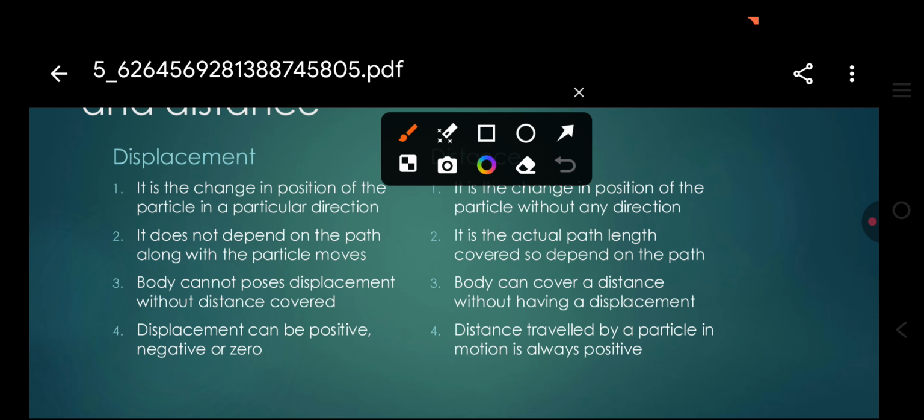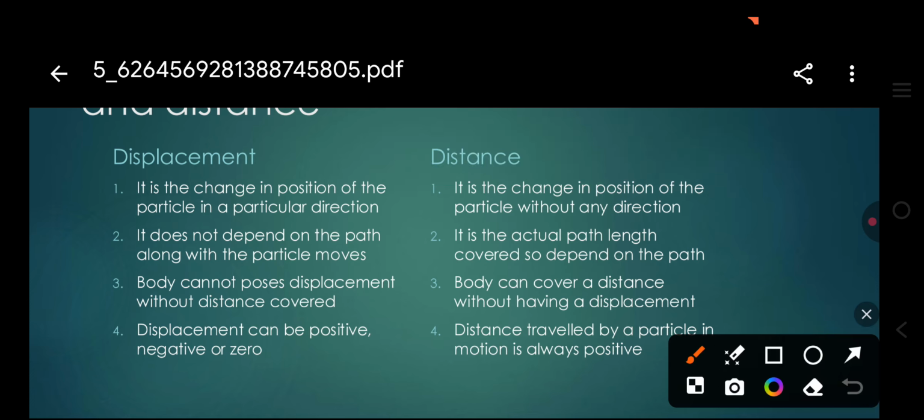Then we can see the displacement and distance. The first point of displacement is that it is the change in position of an object, and the first point of distance is that it is the change in position along a particular path without any direction.